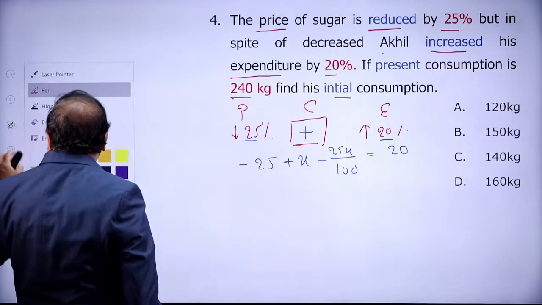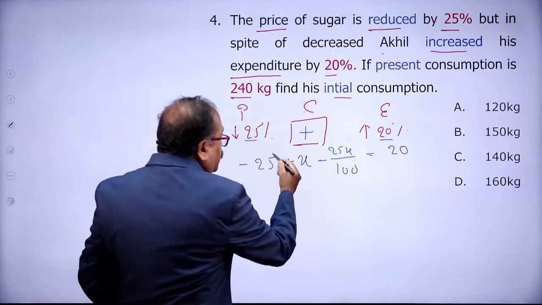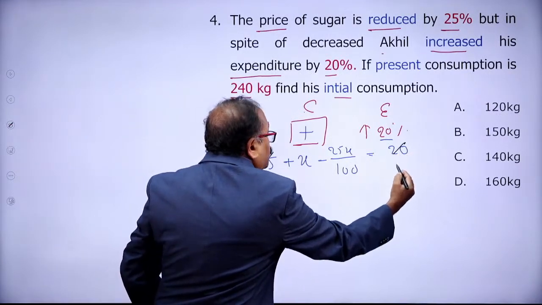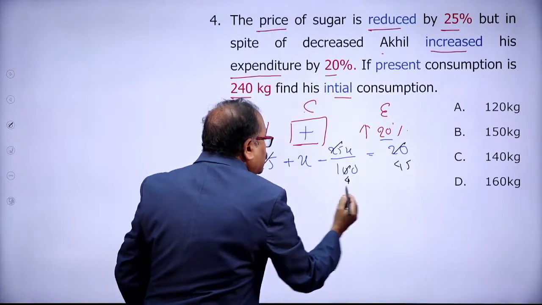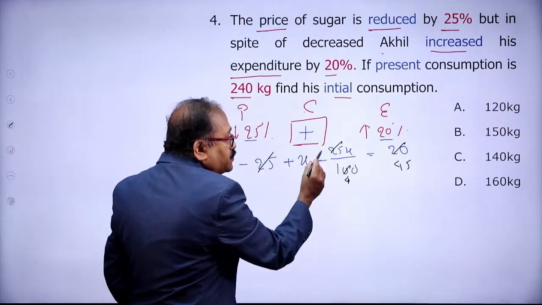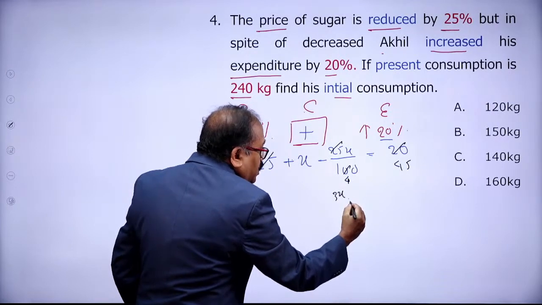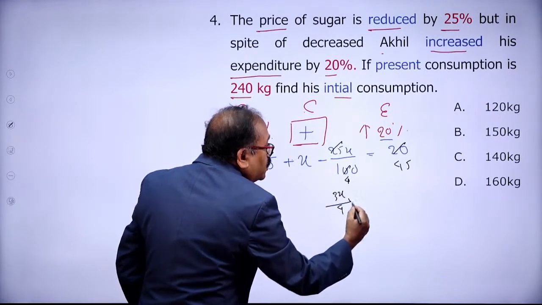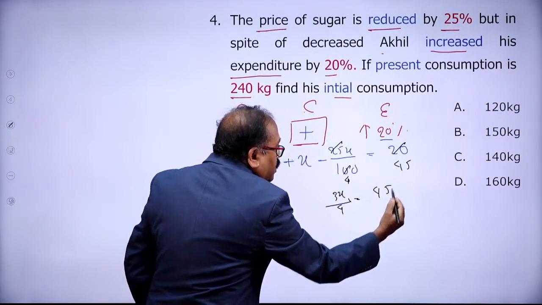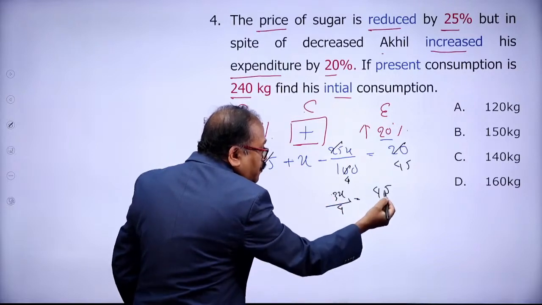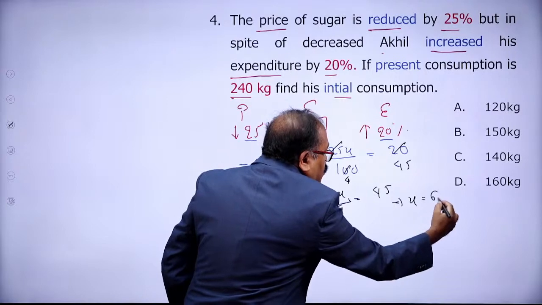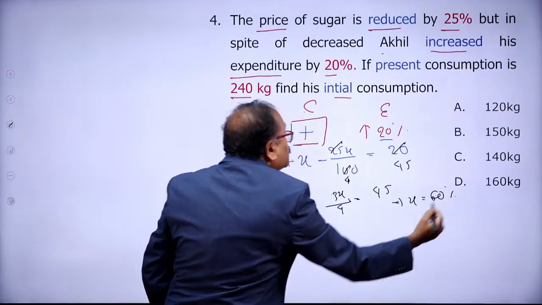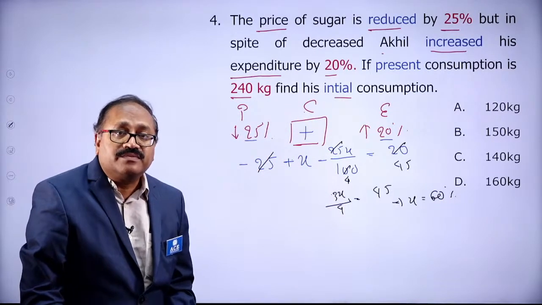Okay. Now coming to this part, when I take the 25 to the other side, it will become 45. Let's cancel this one. This is 4 times. So this is 4x minus x, which is 3x. So 3x by 4 is equal to 45. Then 15 into 4 is 60. So I get x equal to 60. That means a 60% increase in the consumption.